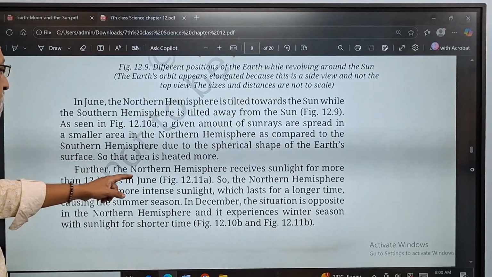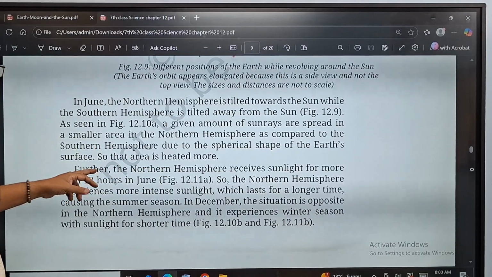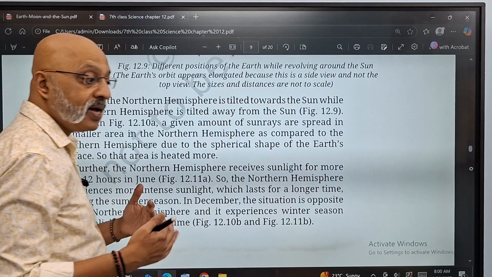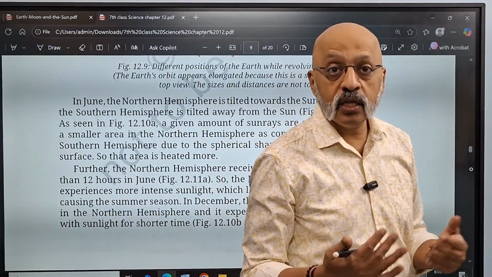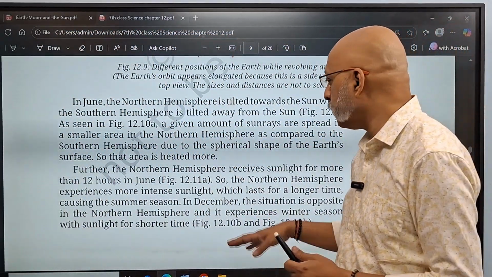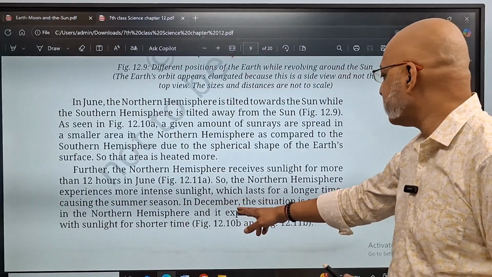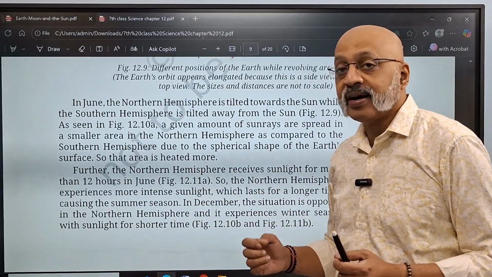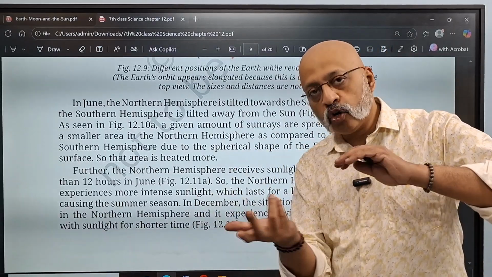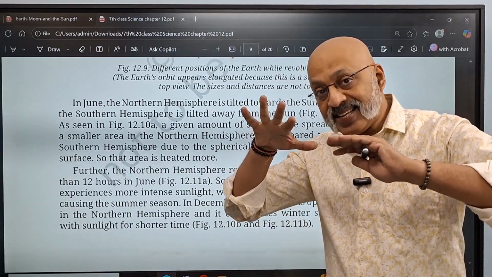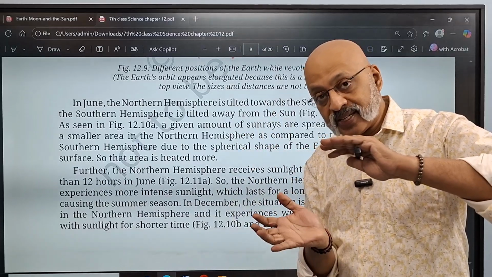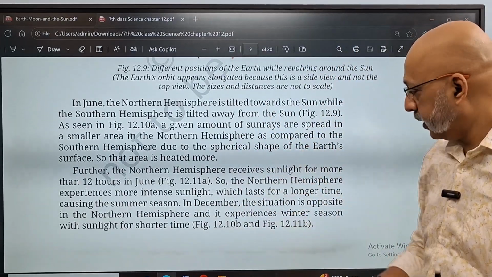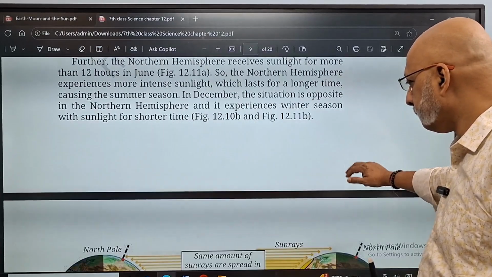So it will be comparatively less warm, less hot, and more cold because it is not getting the rays of the sun. Further, the northern hemisphere receives sunlight for more than 12 hours in June. So the northern hemisphere receives more intense sunlight. That's why the summers will be a little more harsh in the northern hemisphere in the month of June. In December, the situation is opposite in the northern hemisphere and it experiences winter season where sunlight is for shorter time. So depending on the movement around the sun, which side is getting exposed, the northern hemisphere or the southern hemisphere, your summers and winters become more intense accordingly, right?